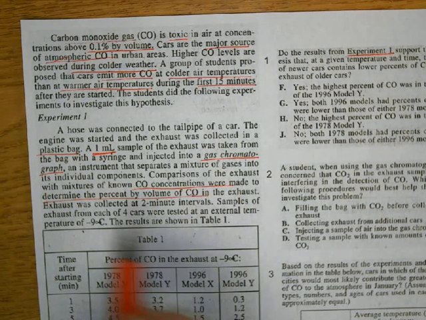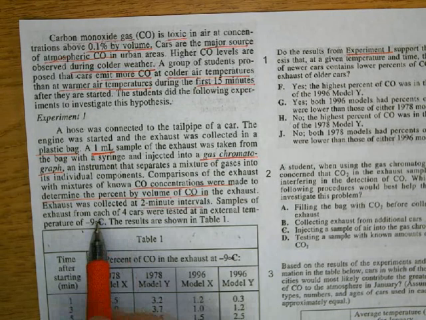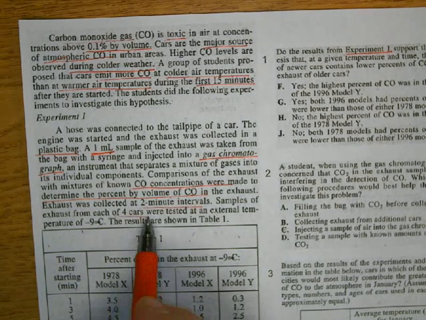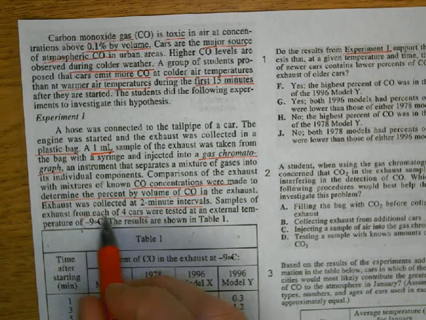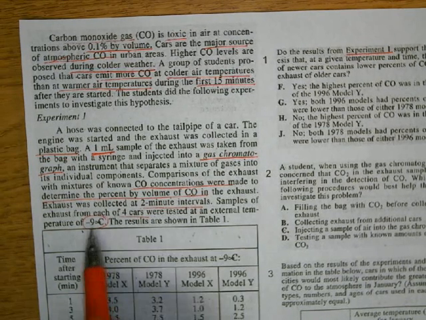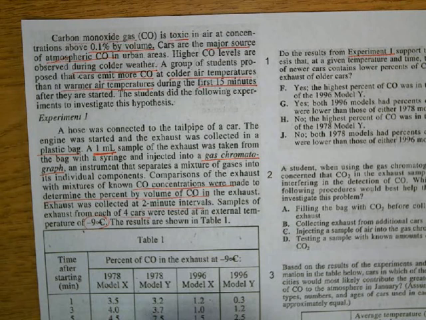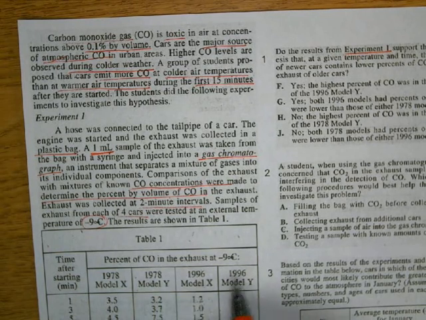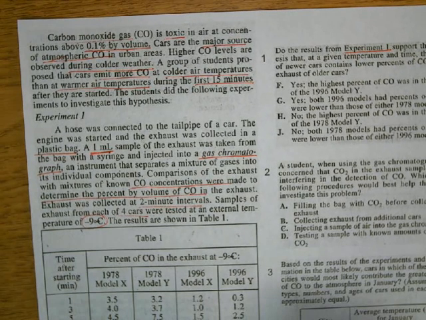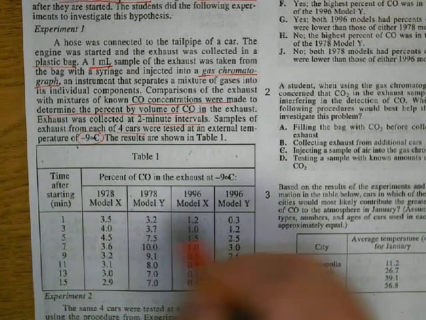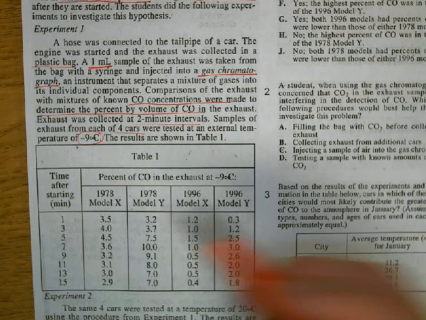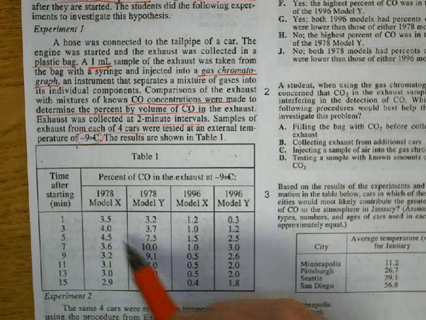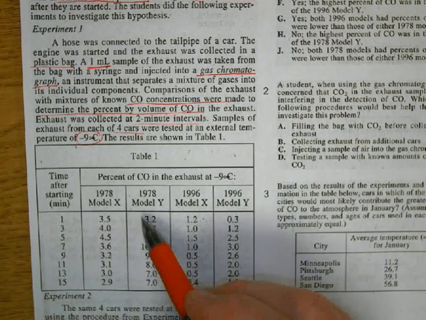They collected samples at 2-minute intervals, and samples from each of 4 cars were tested at an external temperature of -9 degrees Celsius. That's table 1. We can see this here, and we've got several models: 2 models from 1978 and 2 models from 1996. These 4 different cars are putting out CO. The first thing we notice is that older cars put out a lot more carbon monoxide than newer cars.